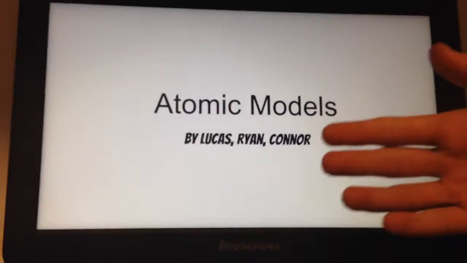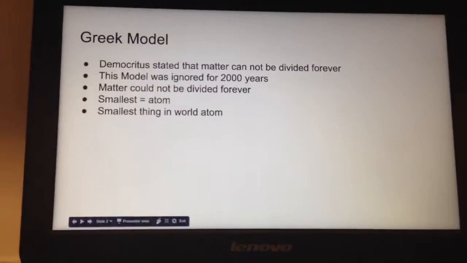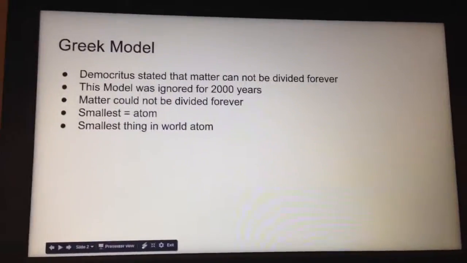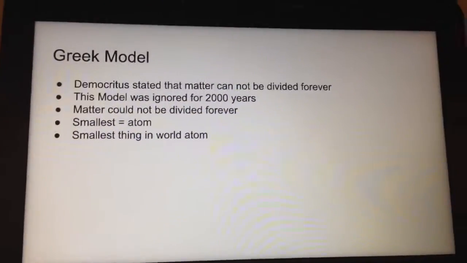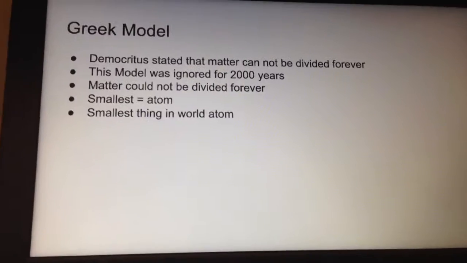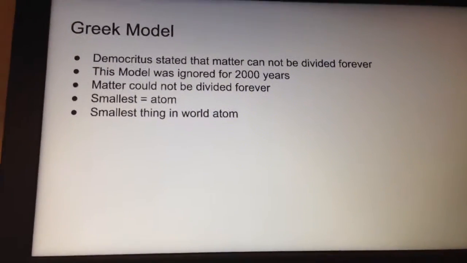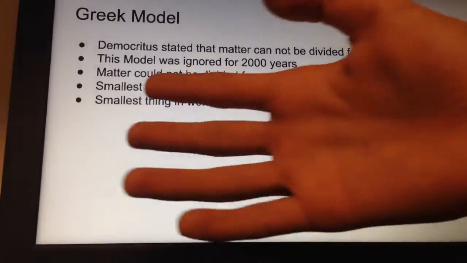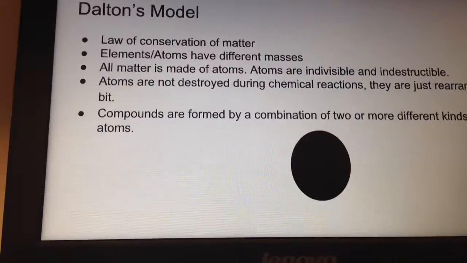Now, I'm doing this presentation with Ryan and Connor, so let's get started. Our first model is the Greek model. Here we have Democritus, who stated that matter cannot be divided forever, and this model was ignored for about 2,000 years. And he said the smallest thing at the time was an atom, and actually he is correct. The smallest thing in the world is an atom. So, good job, Democritus.